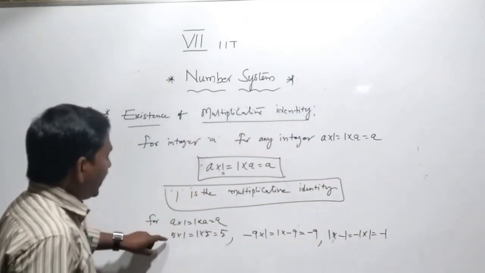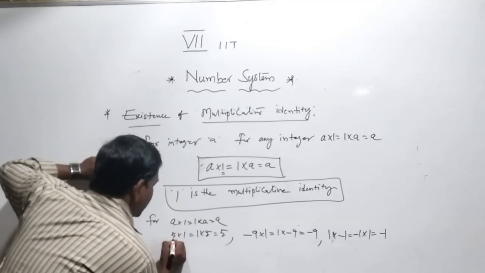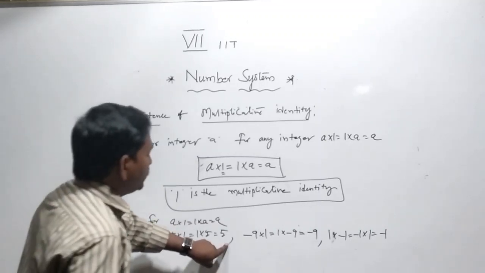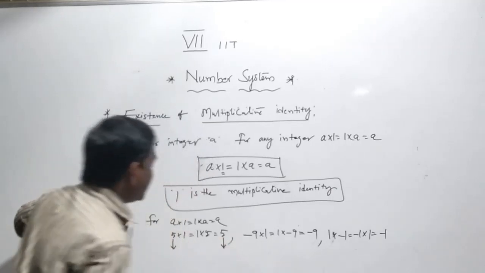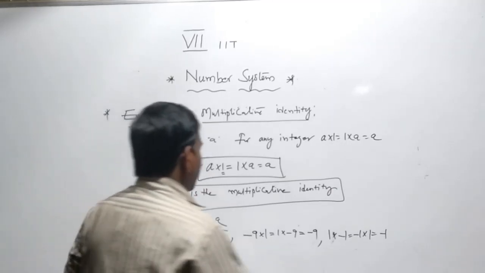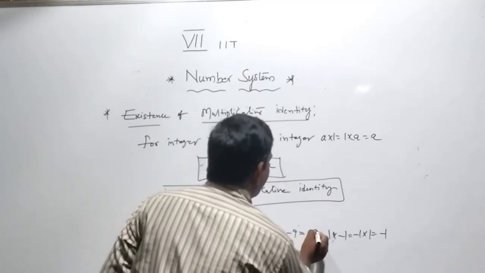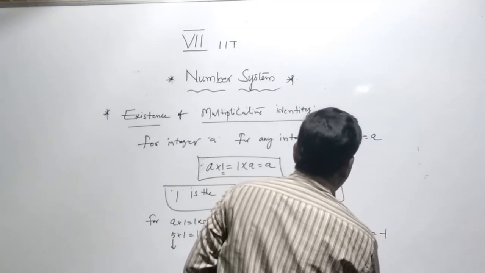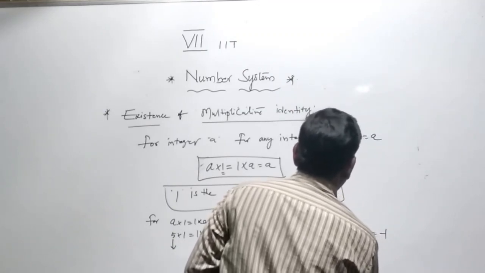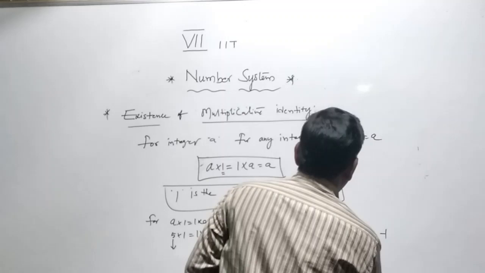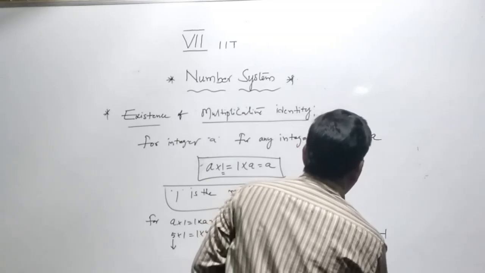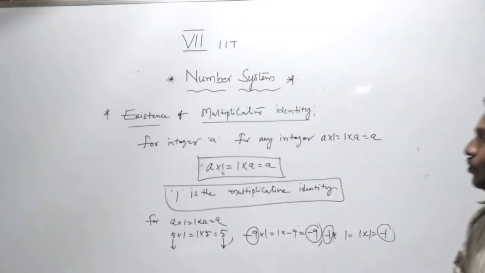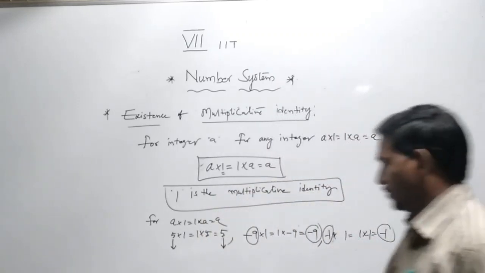Here integer 5, after multiplying by 1, what is the value? 5. So the identity holds. Here minus 9, after calculation we get minus 9. Here minus 1 into 1, we get minus 1. So 1 is the multiplicative identity.